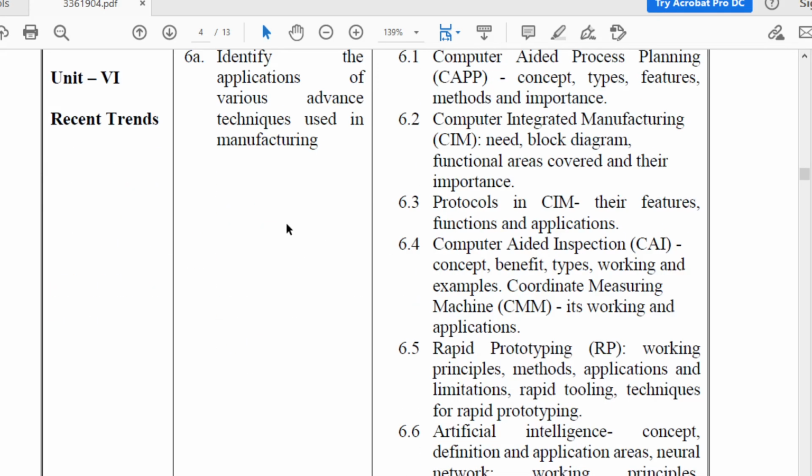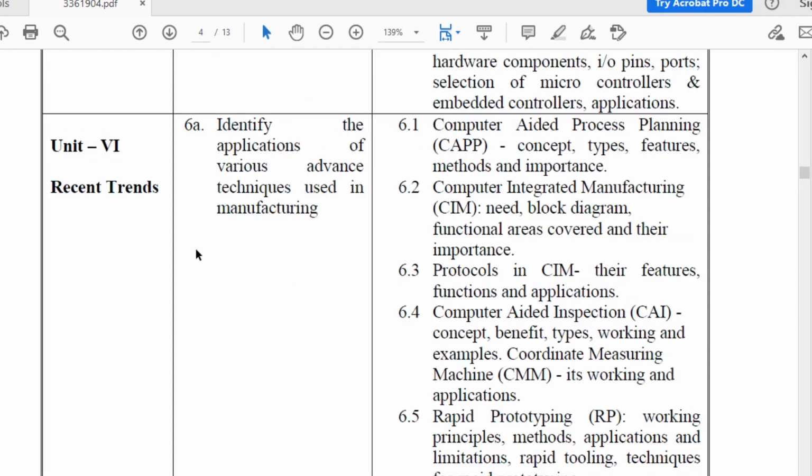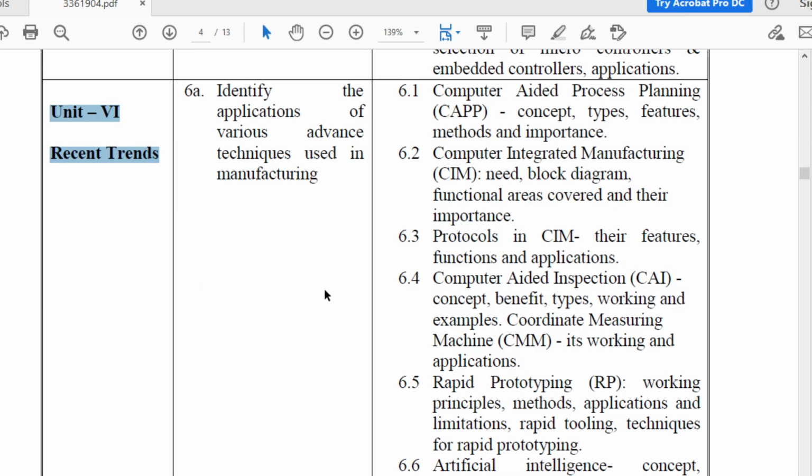Now last chapter number 6, that is recent trends. In recent trends, what are the topics? First topic is computer aided process planning. The short form of computer aided process planning is CAPP, in which concept of CAPP, types of CAPP, features, methods and importance. So all these concept, types, features, methods and importance of CAPP you are going to study in this topic.